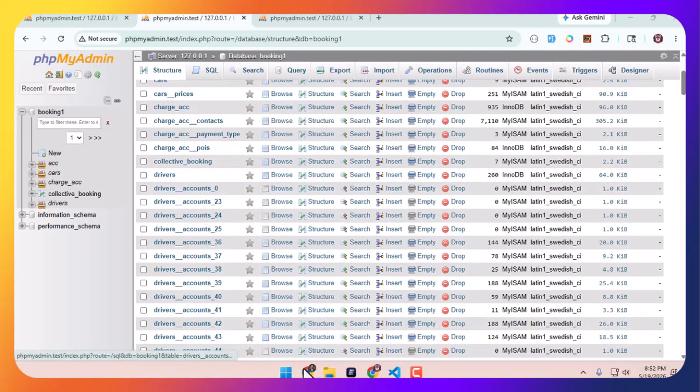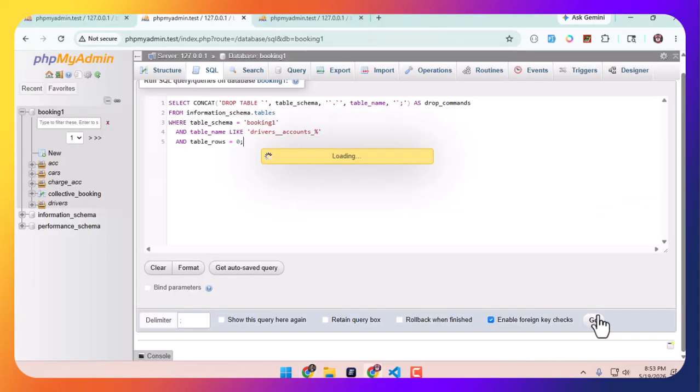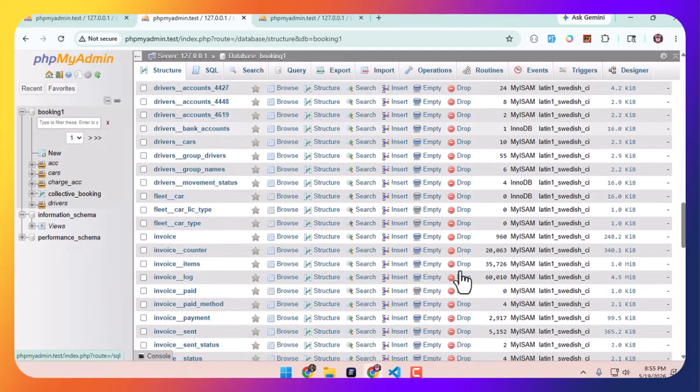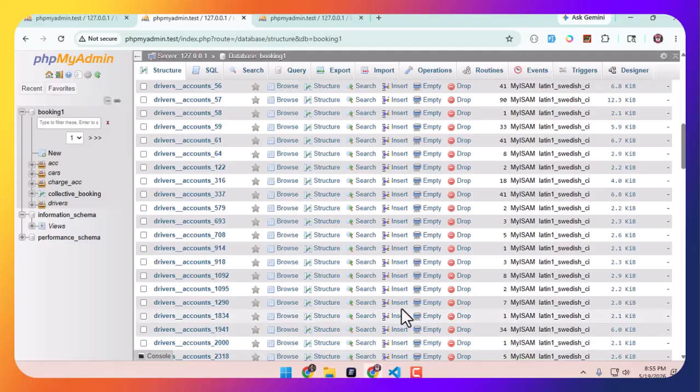I am deleting this data. It automatically deletes the data where the table row count is 0. So where the driver account table is 0, it is automatically deleted. Showing, this data has already been deleted.